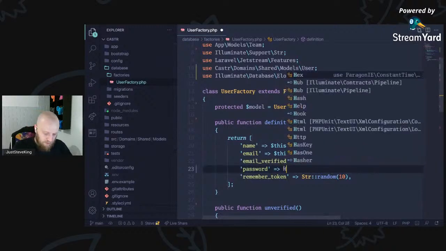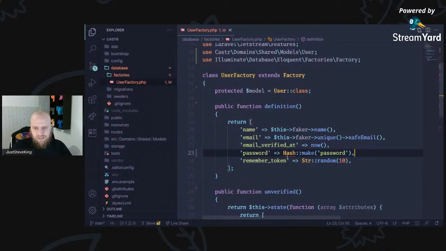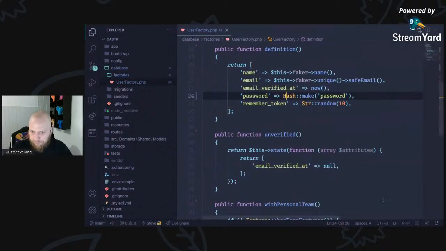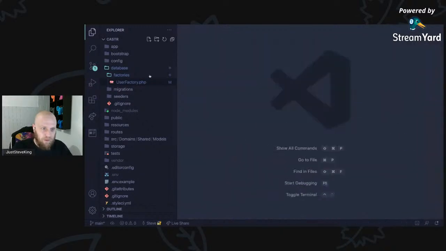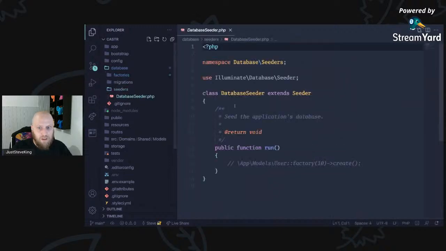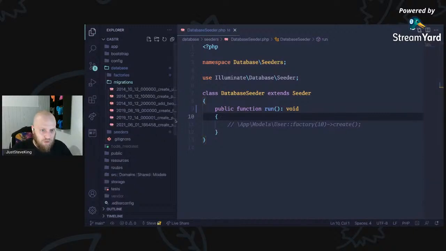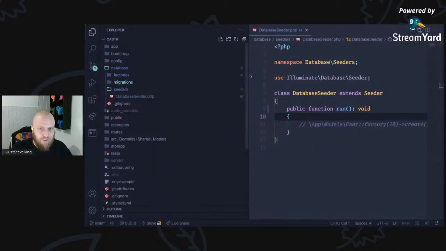I like to actually bring in Hash::make and pass in the password, because it's a little bit easier to read, and I just like it. I like to see that Hash facade in there for this part in particular. Unverified with stuff there. Cool, cool, cool. So we can do that. Factories, migration to seeders. We don't have any seeders running at the minute, which is fine because I don't want any just yet. Migrations, we've got all of our usual migrations. I'll keep the sessions table in case we switch at any point.